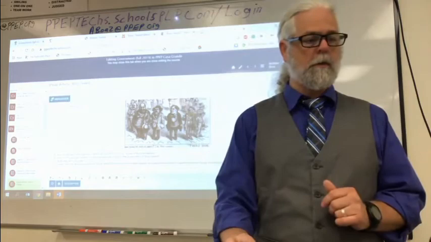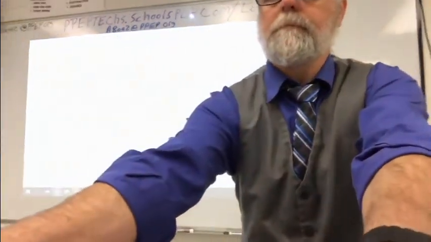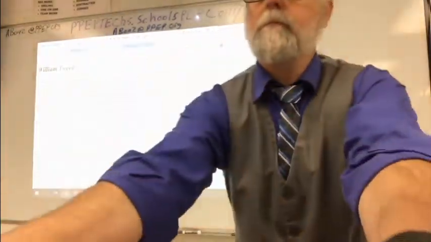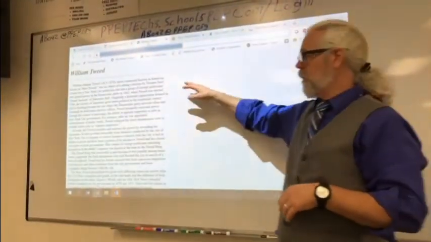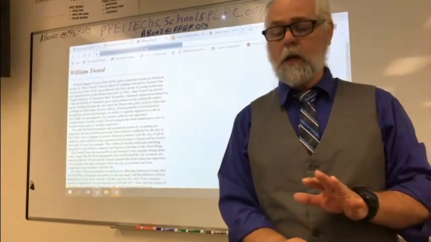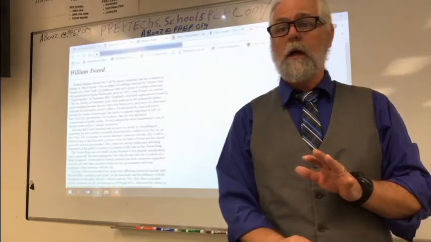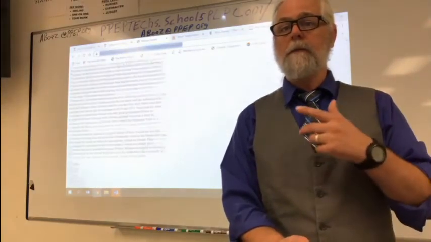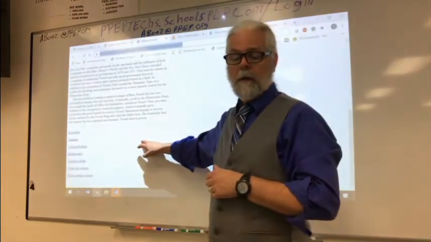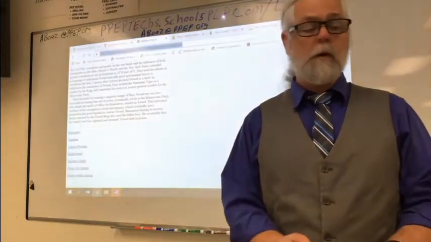So here are the documents. This is the main one I want you to look at. This one here is William Tweed, and it's an article that talks about what he did, and you're going to find most of your information here. It will answer all these questions, or it should answer all these questions. And then down at the bottom, it has a biography. This biography is really about Thomas Nast. It doesn't talk about the biography of Tweed.